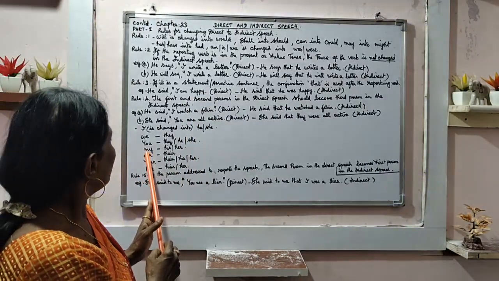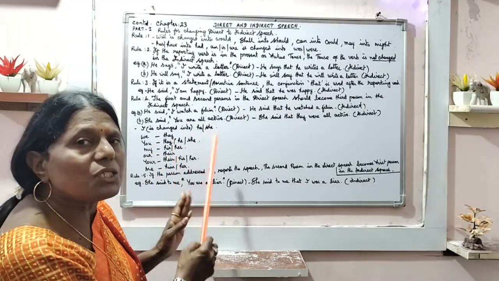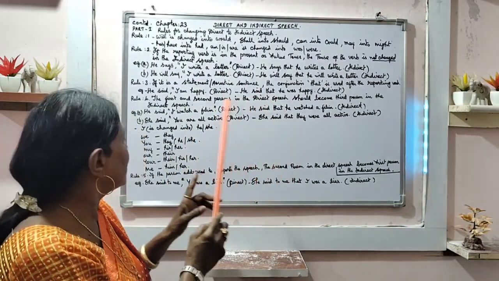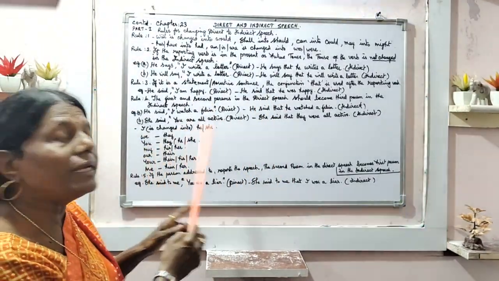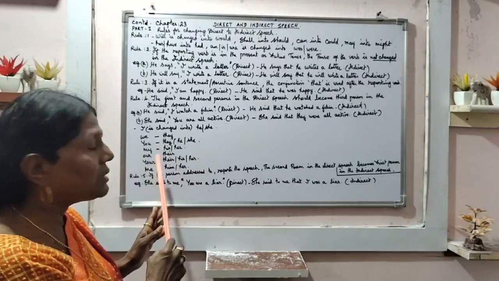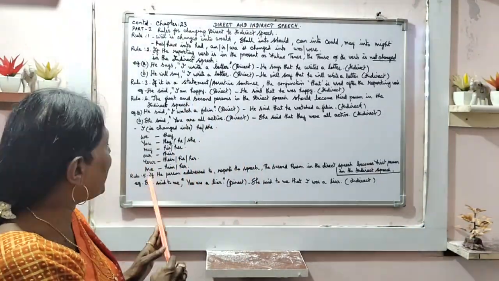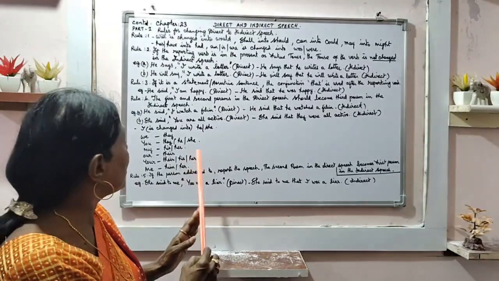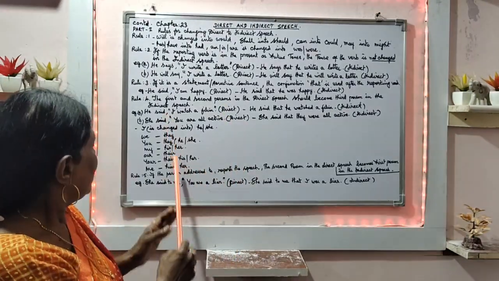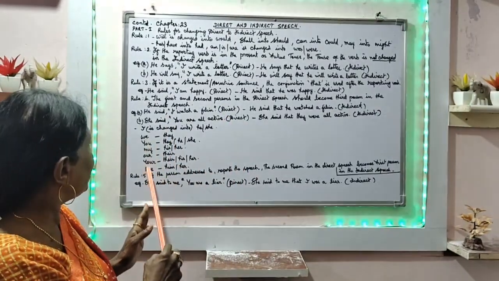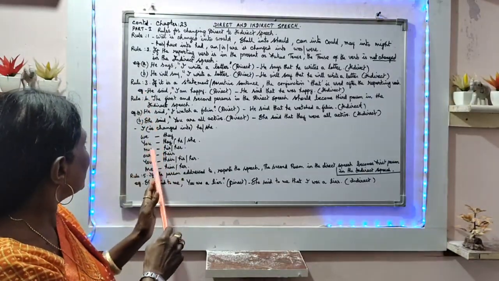Then my is changing into his or her. Our into their. Your changes into their, his or her. Me changes into him or her. So with that, rule number 4 completes.